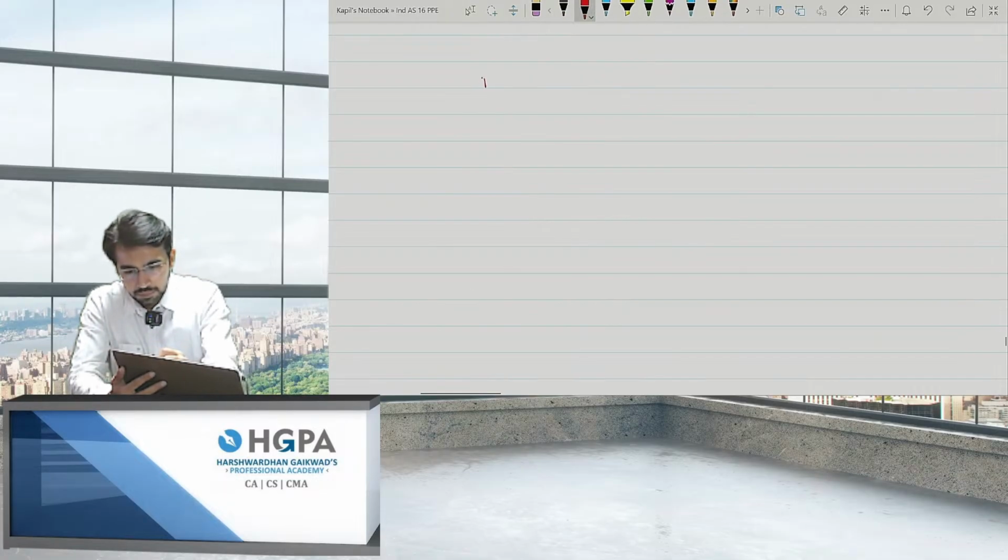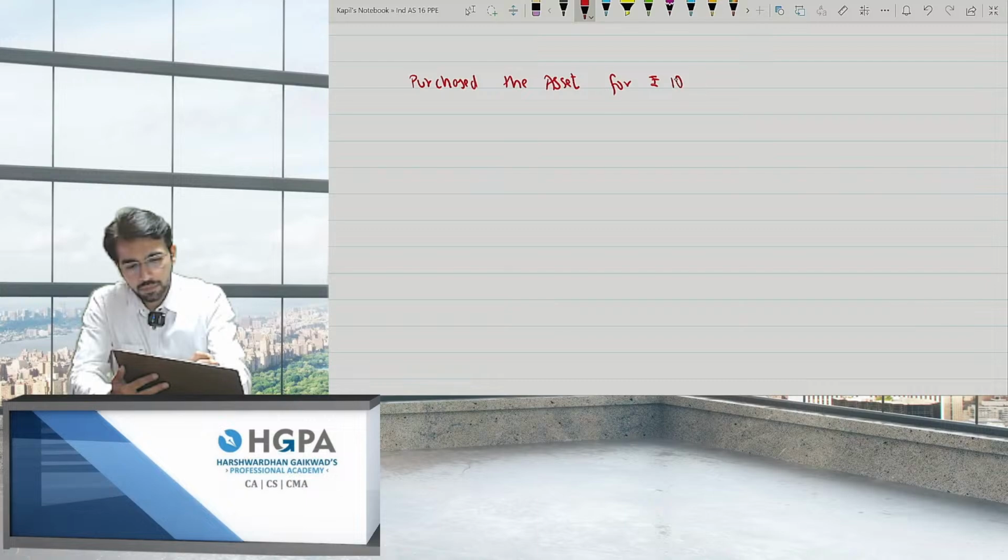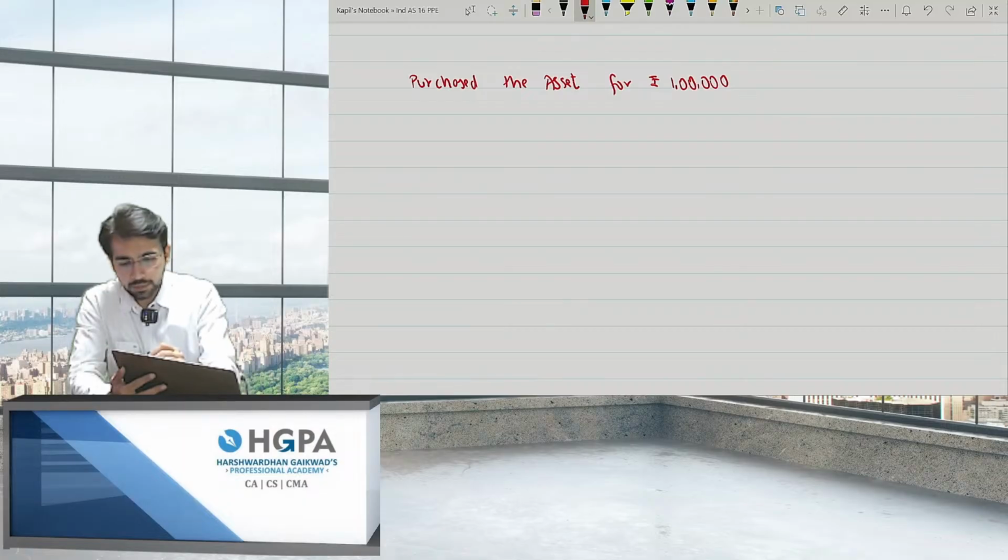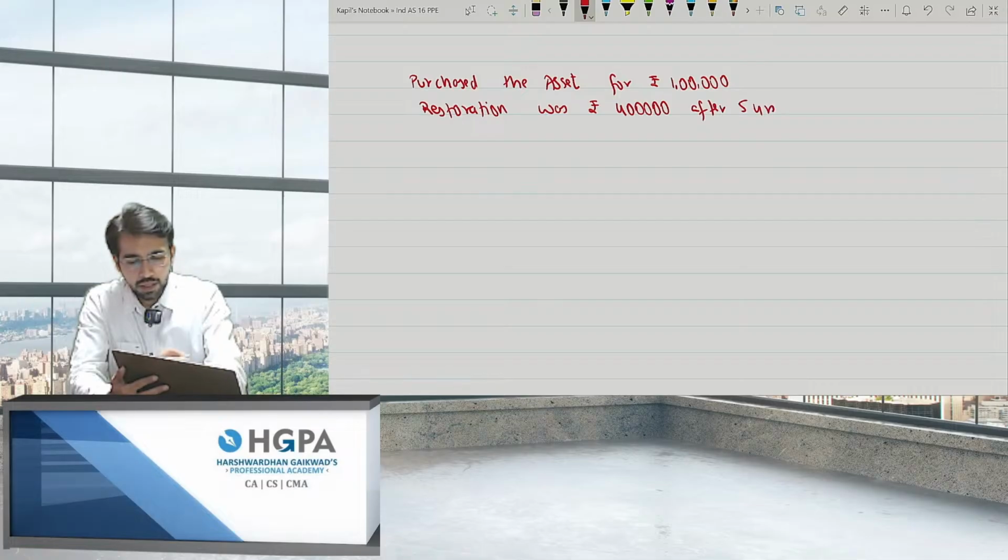Let's say I purchase the asset for rupees 1 lakh, and the restoration cost, this decommissioning liability, was rupees 4 lakh after 5 years, and the discount rate is 10%.